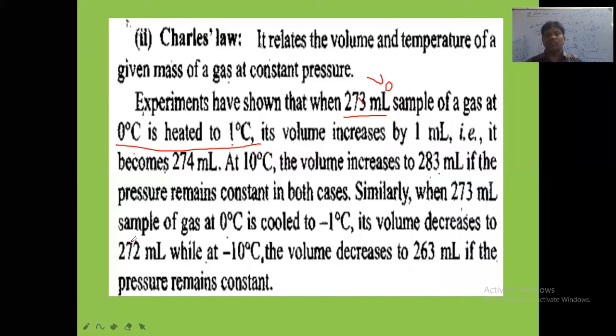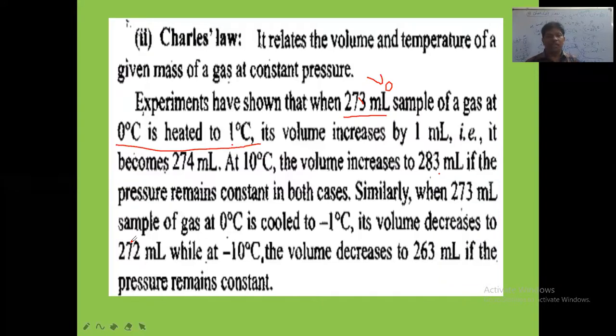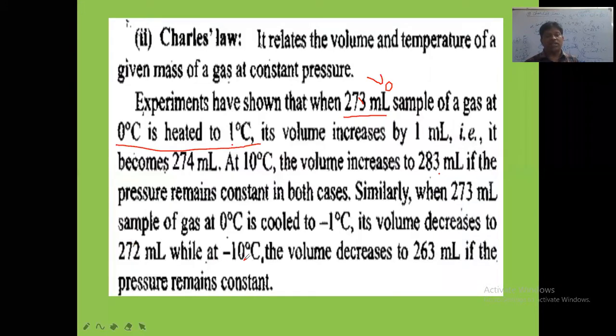1 degree decreased, 1 ml is decreased here. So 1 ml volume is decreased when the temperature is decreased by 1 degree. At minus 10 degrees Celsius, that means we have cooled from 0 degrees Celsius to minus 10 degrees Celsius. So how much is the fall in temperature? 10 degrees is the fall in temperature. Then the volume is observed to be 263 ml only. From 273 ml, it has become 263 ml. That means how much is the decreased volume? 10 ml decreased. When we lower the temperature by 10 degrees centigrade, the volume decreases by 10 ml.